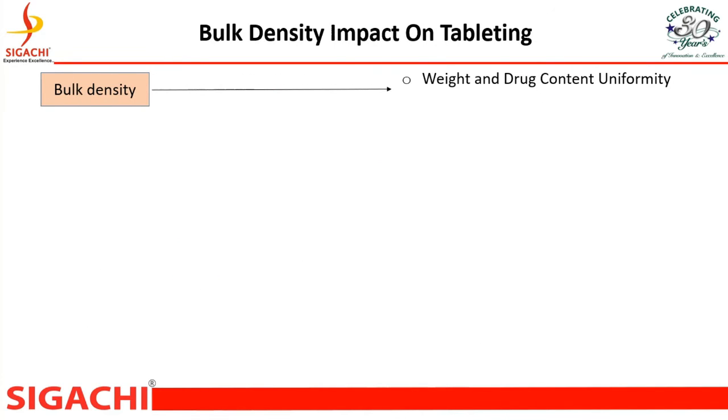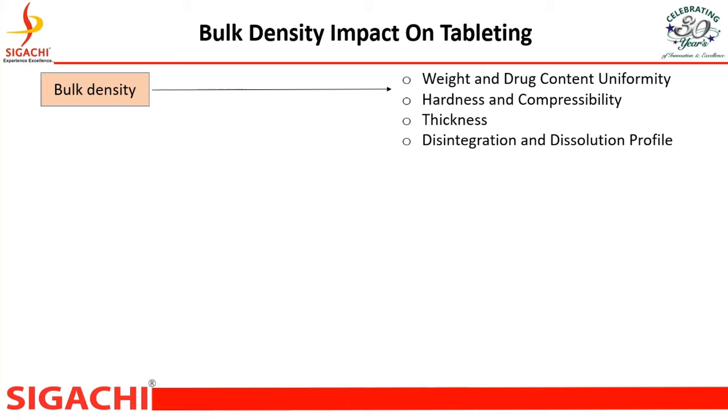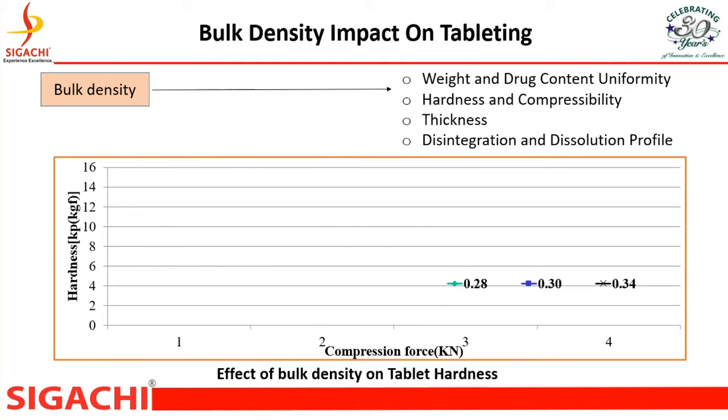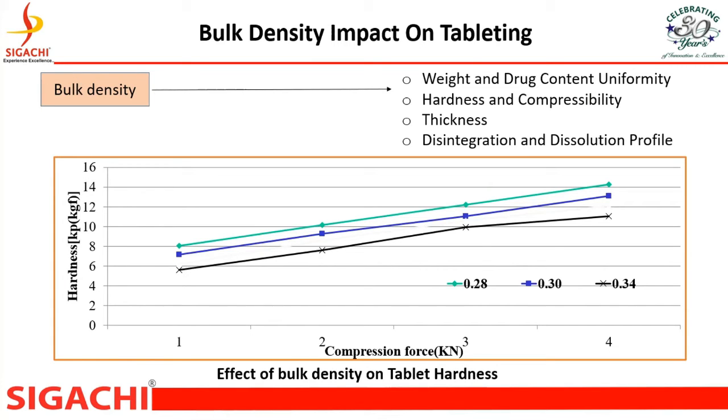Bulk density impacts weight and drug content uniformity, hardness and compressibility, thickness, disintegration and dissolution profile. In this graph, we have developed the impact of bulk density on tablet hardness. We can see that less bulk density material has higher tablet hardness, and higher bulk density material containing tablets have lesser hardness at all compaction forces.